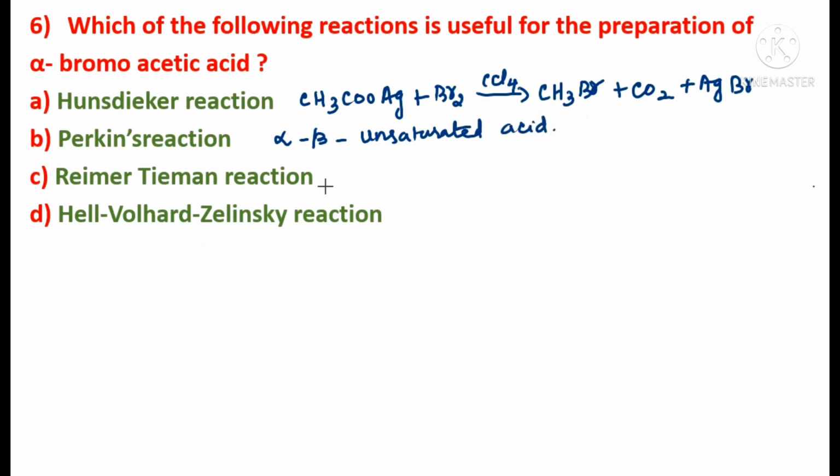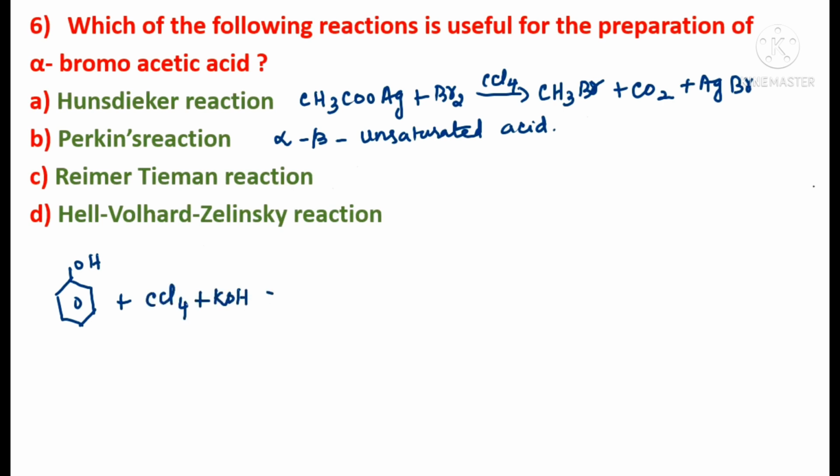What happens in Reimer-Tiemann reaction? In Reimer-Tiemann reaction, it's possible to produce salicylic acid by refluxing phenol. Phenol will be converted to salicylic acid by refluxing with carbon tetrachloride plus KOH.